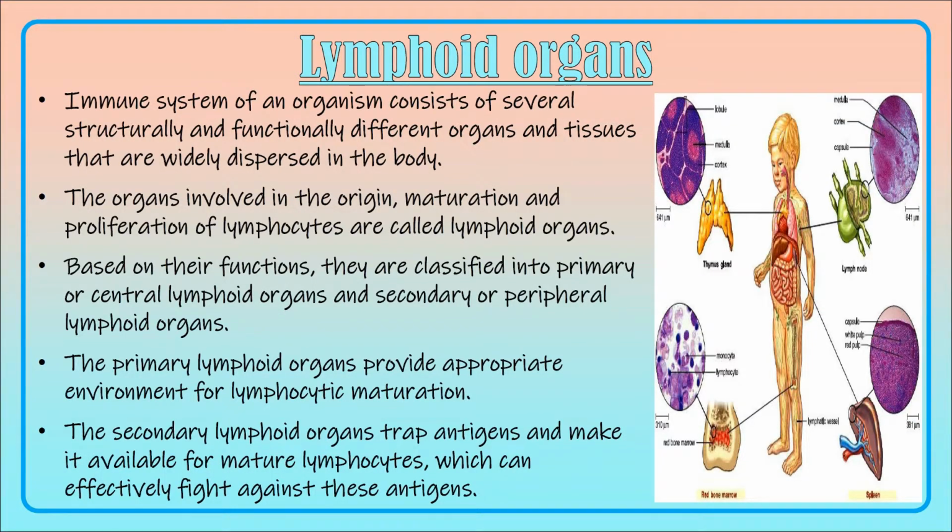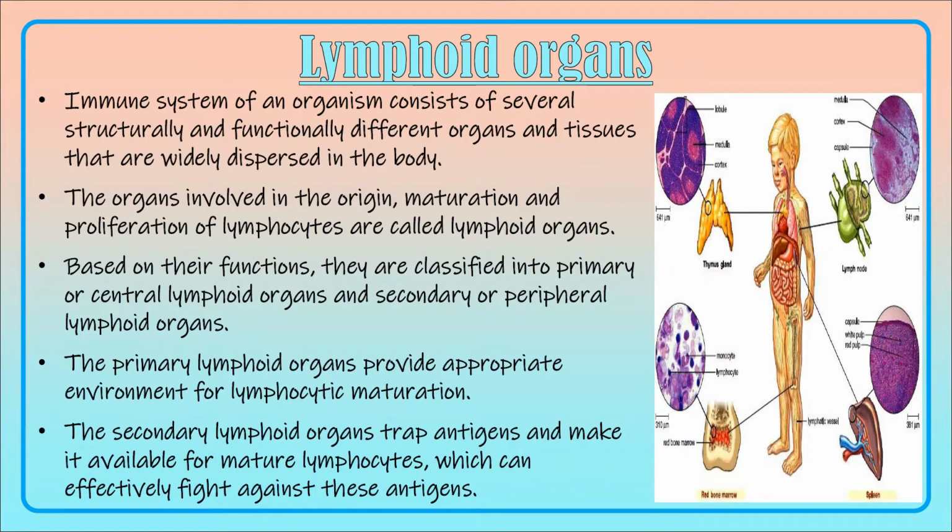Next we have lymphoid organs. The immune system consists of several lymphoid organs and tissues. They differ in their structure and their function, and they are widely distributed and dispersed in the body.